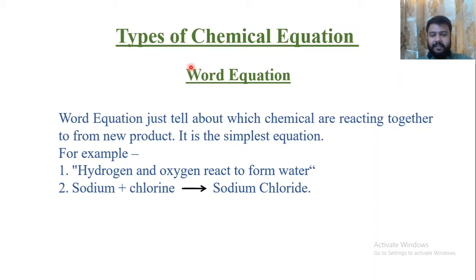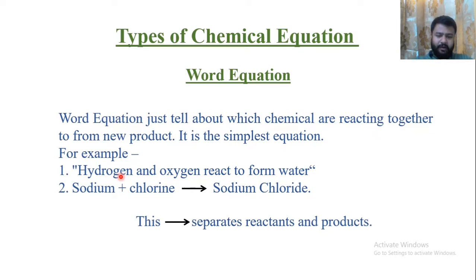The problem with these equations is that they cover a lot of paper and require a lot of time to write each and everything. For example, hydrogen reacts with oxygen. So this requires a lot of time. And this arrow is a separation between the reactant and the product.